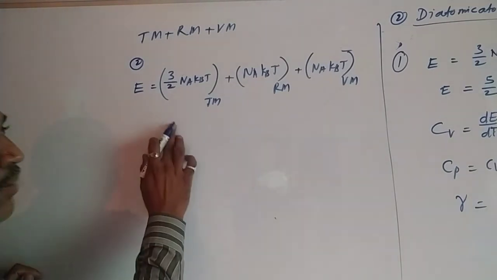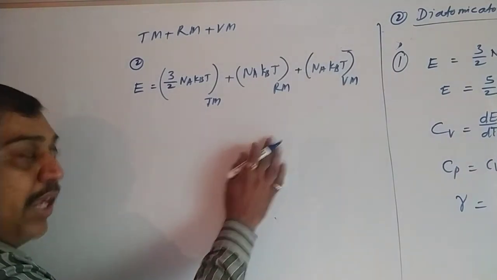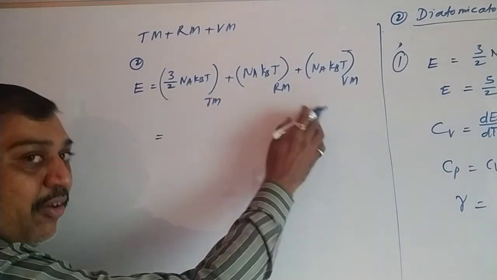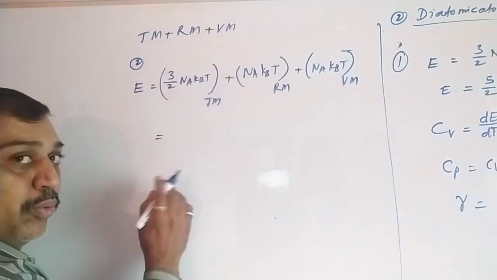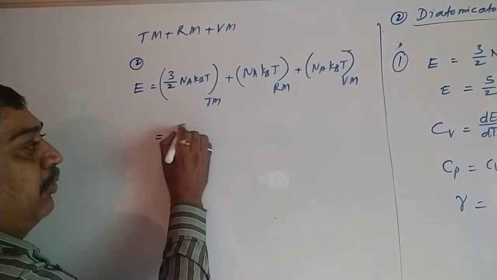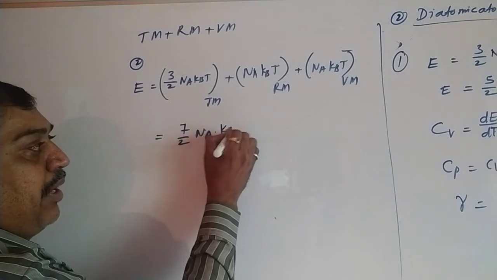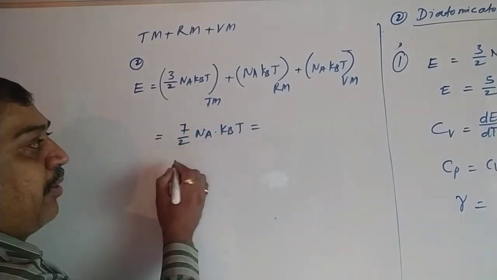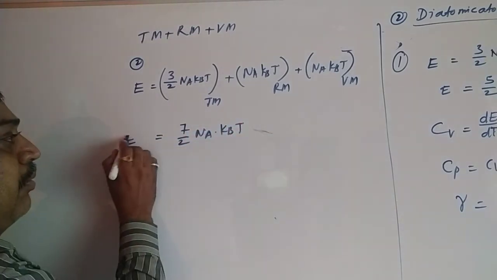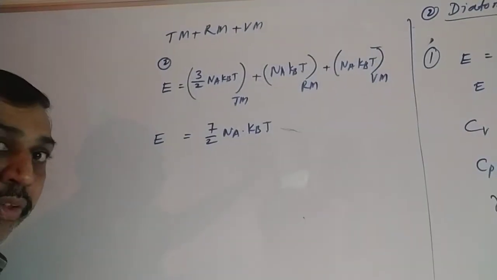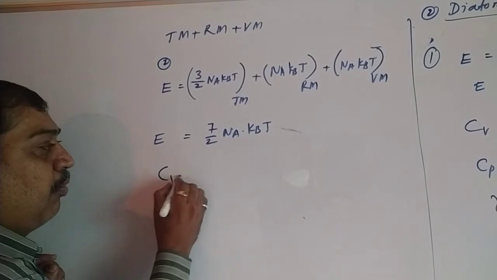If we add, 3 by 2 plus 2, we get the total energy. 3 by 2 plus 1 plus 1, or this 2. 3 by 2 plus 2: 2 twos are 4, 4 plus 3 is 7 by 2. So E equals 7 by 2 Na kB T. Now what is the specific heat at constant volume?